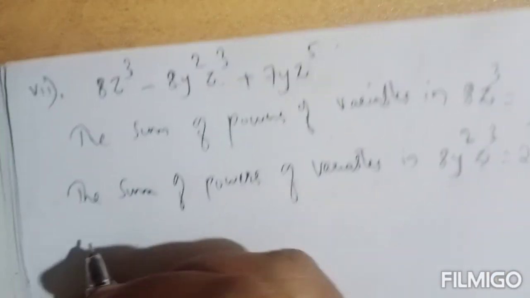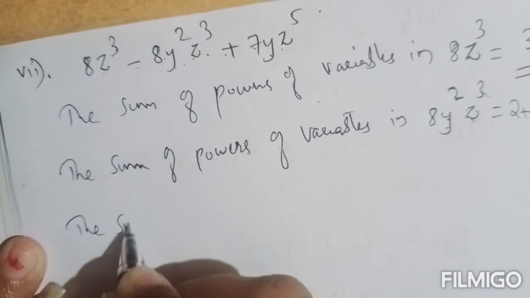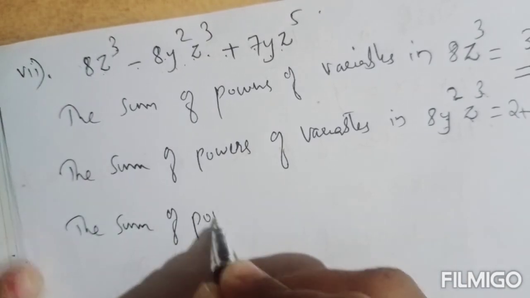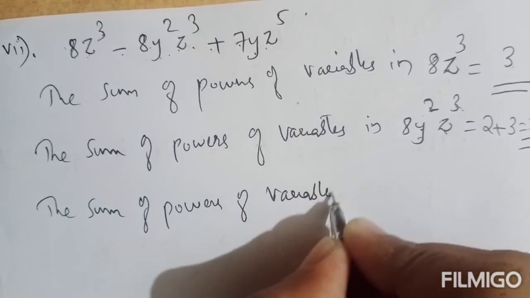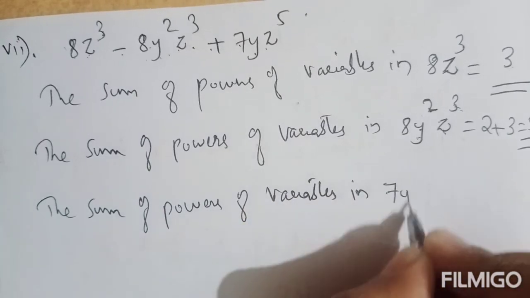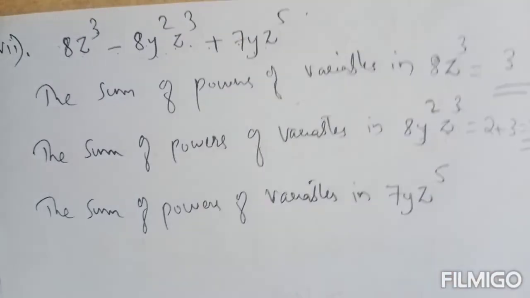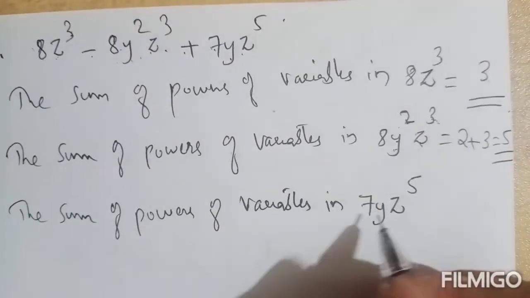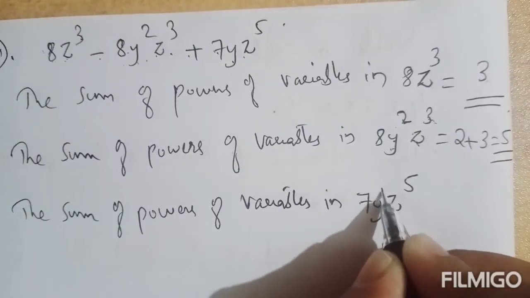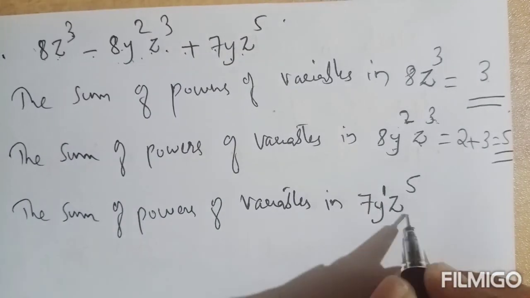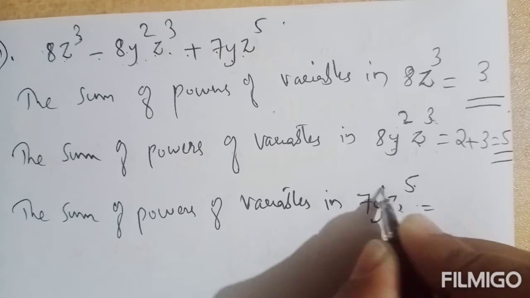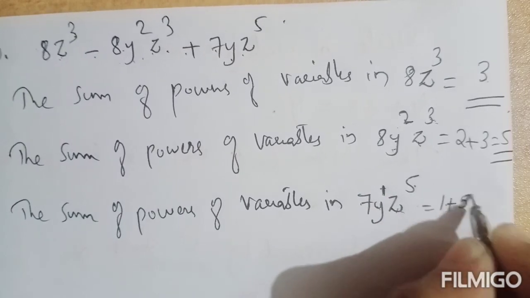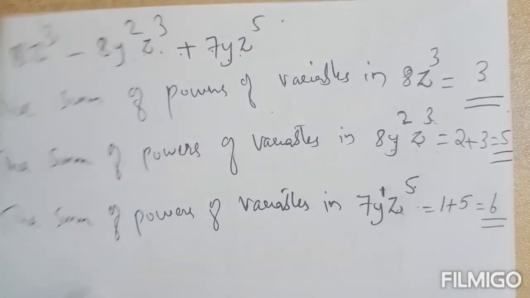Now the third term, 7yz raised to the power 5. Here y means y raised to the power 1, then z raised to the power 5. Taking the sum of powers, 1 plus 5, it is 6.